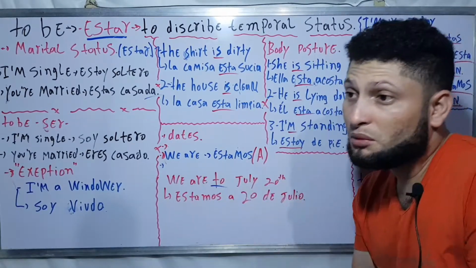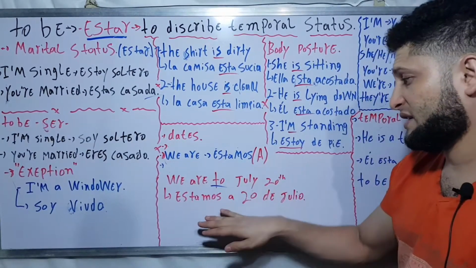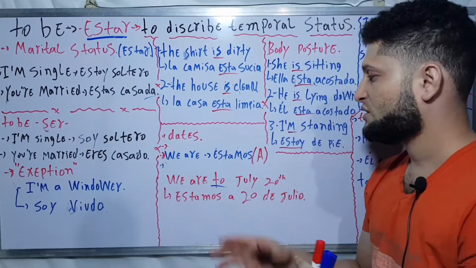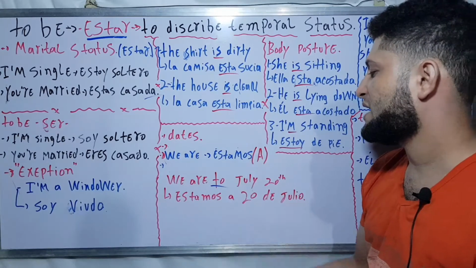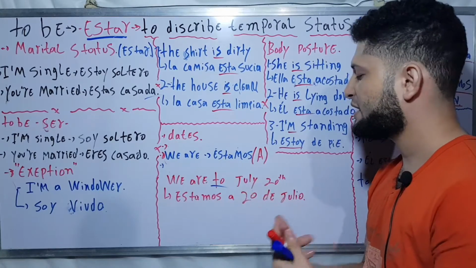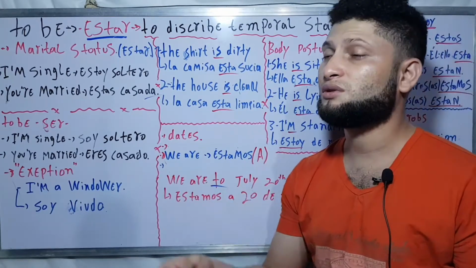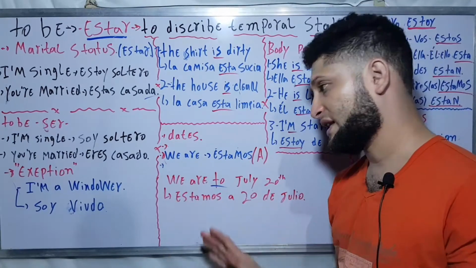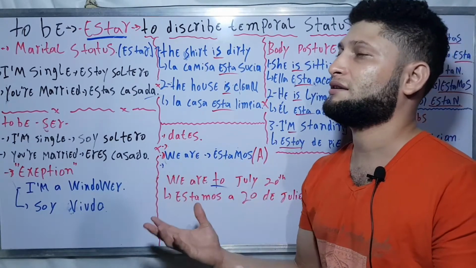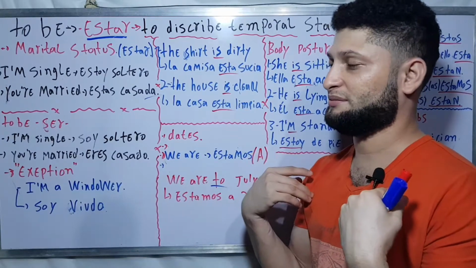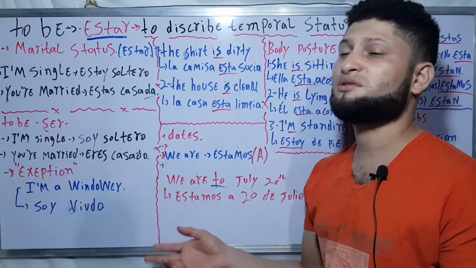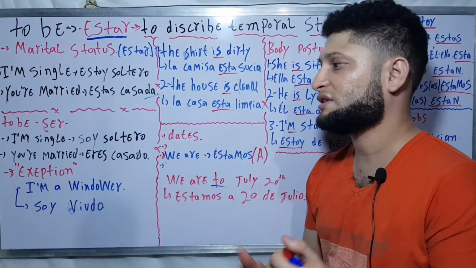All the time you say estamos plus the letter A, estamos a, and you say the date, and that's it. Basically, if you say we are to July 20th, you are saying it's July 20th. It's just a way to say that.